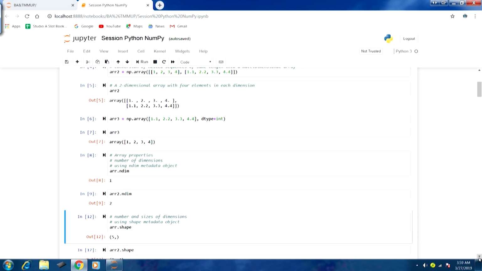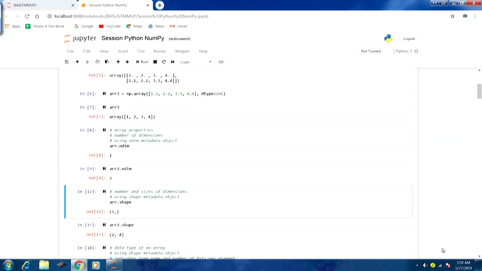Let us run array.shape. As we know this is a one dimensional array, if you look at output 10, just one value is there, and that depicts the number of elements in the one dimensional array.